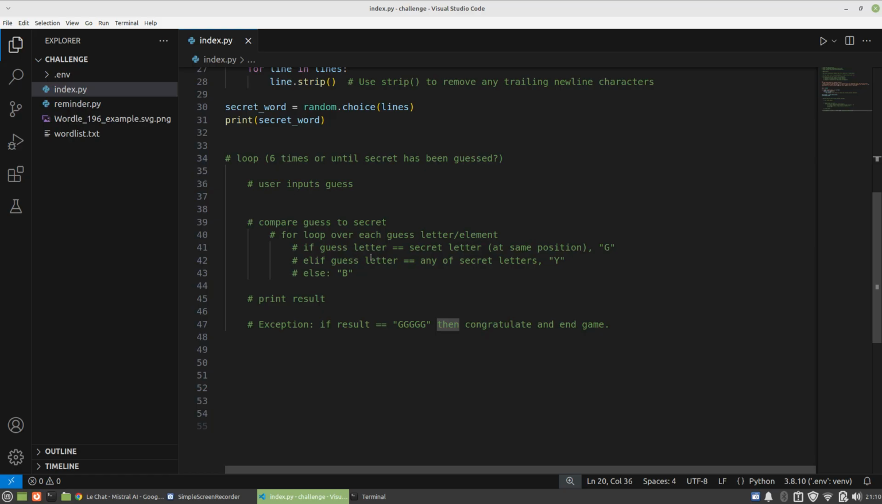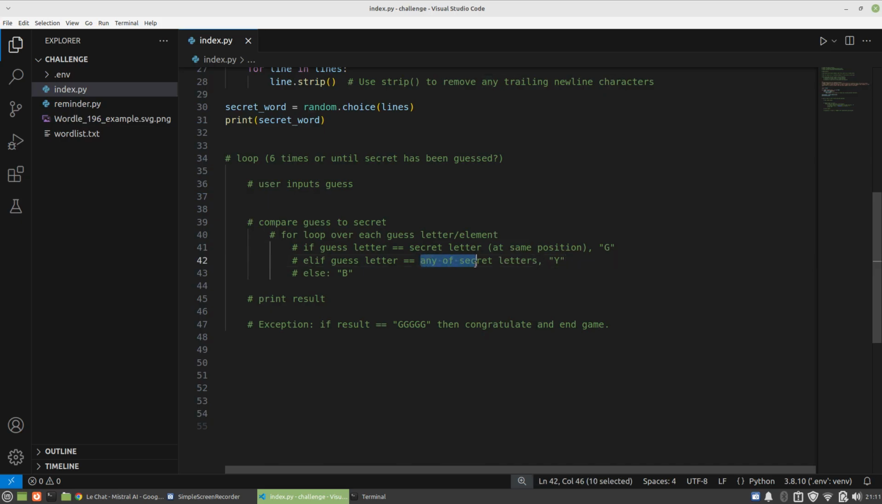And then there are 3 tests that correspond to the 3 results. We're going to say if the guess letter is equal to the secret letter at the same position, the same index, then we want a G as a result. And this, I think, we're going to have to store as an entirely separate variable. We're going to call this a result variable or something like that. Otherwise, if the guess letter is equal to any of the secret letters, then we're going to say Y.